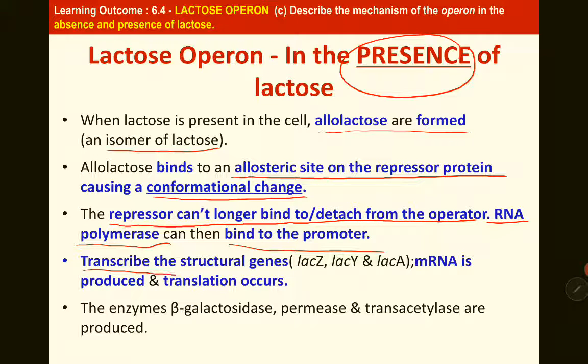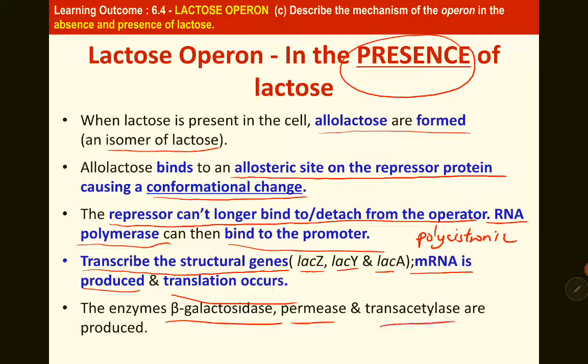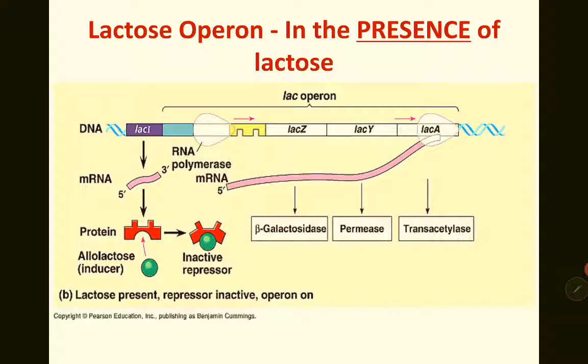And it will transcribe the structural genes, Lac Z, Lac Y, and Lac A, to produce mRNA in polycistronic form, and translation occurs on the polycistronic mRNA to produce beta-galactosidase, permease, and transacetylase.